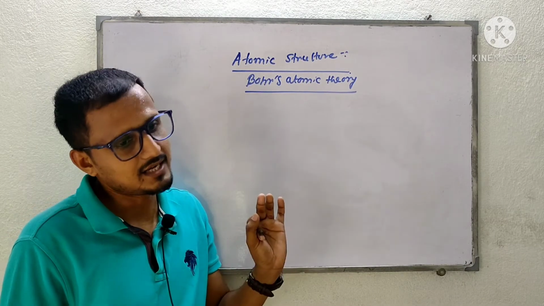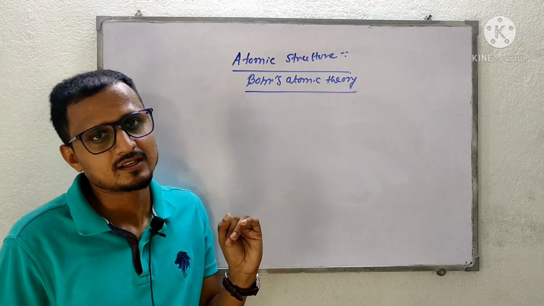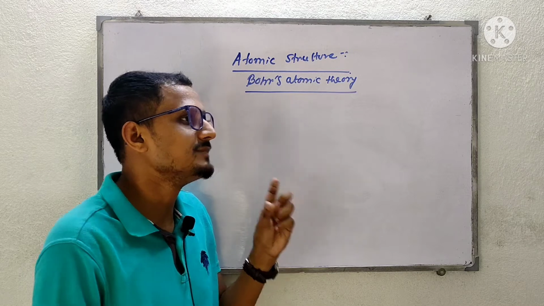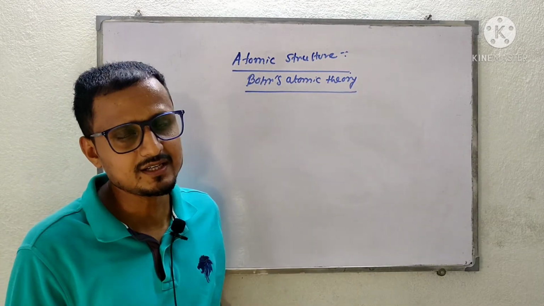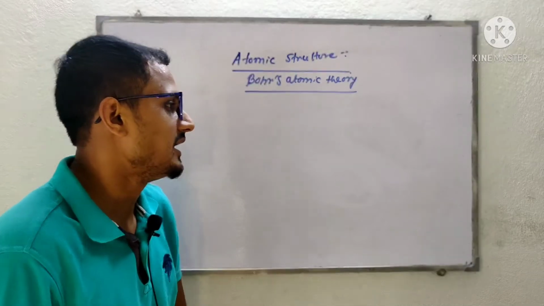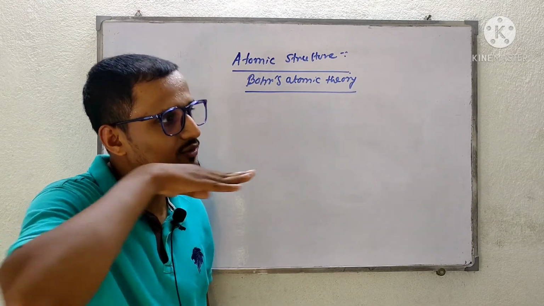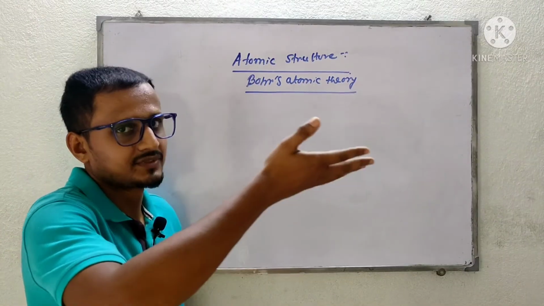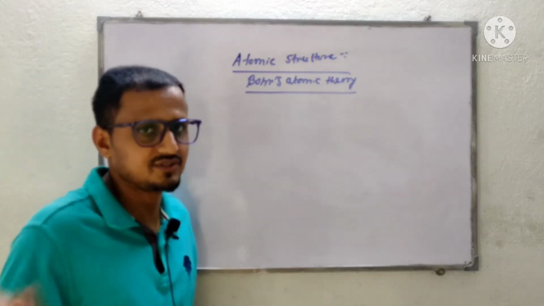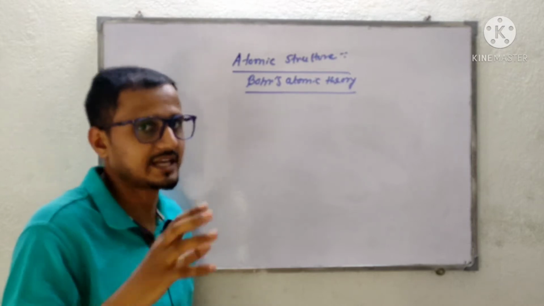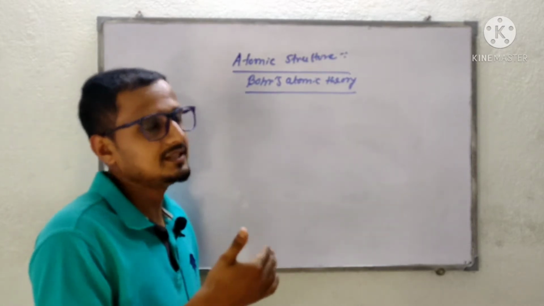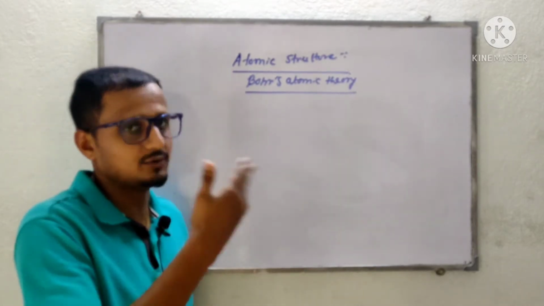After that, William Crookes performed an experiment, the Cathode Ray Experiment, and from there he observed that a ray goes from cathode to anode. I will discuss this topic in another video; for now, just know that one ray goes from cathode to anode.